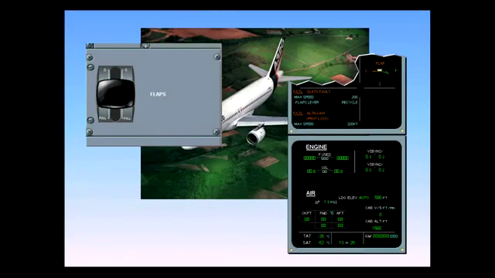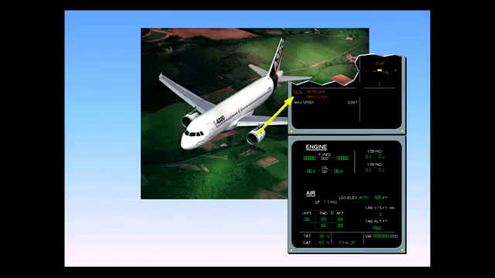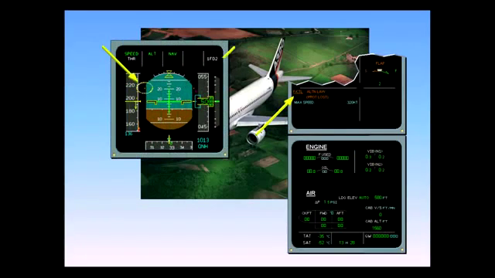The slat recycling has not been successful. Notice that, in this case, the procedure steps stay on the EWD. You can see that we are now in alternate law. The loss of the protections is confirmed on the PFD by the amber crosses at the roll and pitch limits.